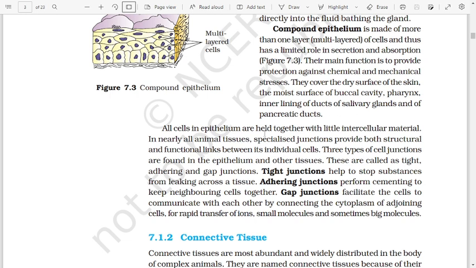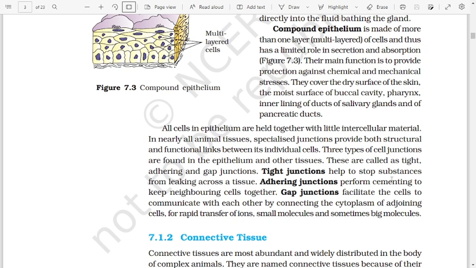All cells in epithelium are held together with a little intercellular material. In nearly all animal tissues, specialized junctions provide both structural and functional links between its individual cells. Three types of cell junction are found in the epithelium and other tissues. These are called tight, adhering, and gap junctions.